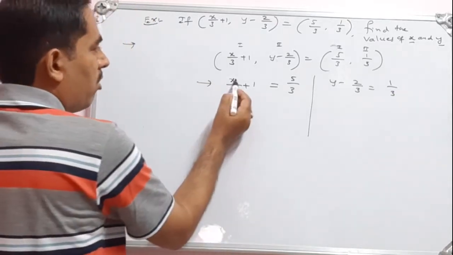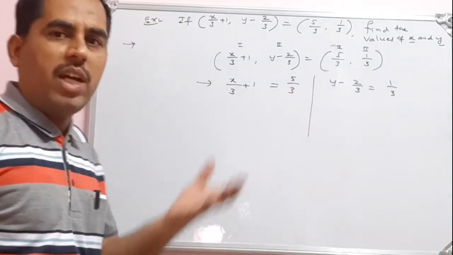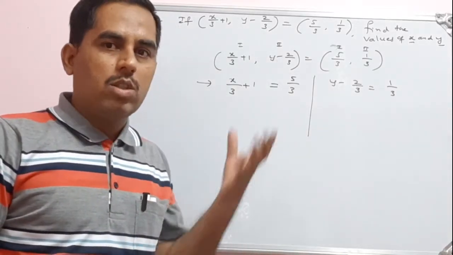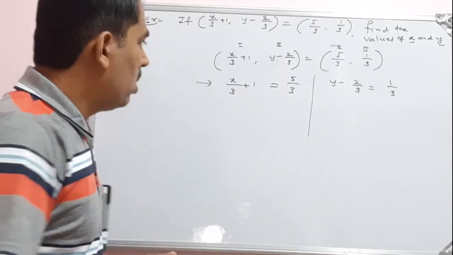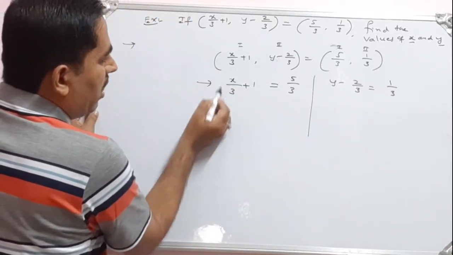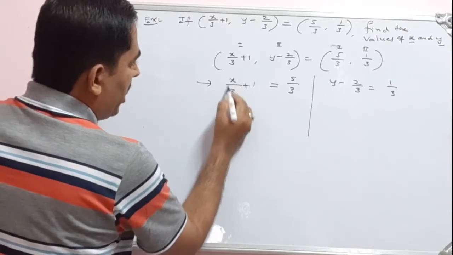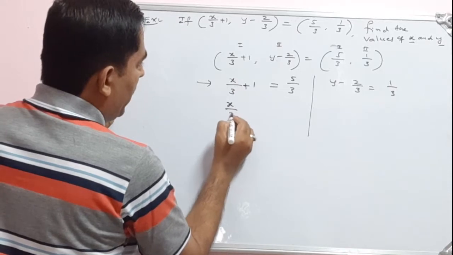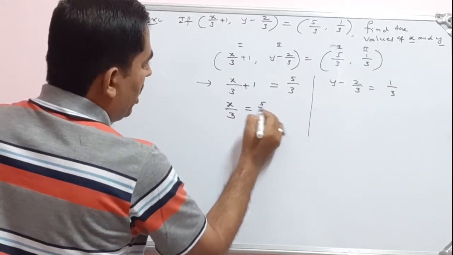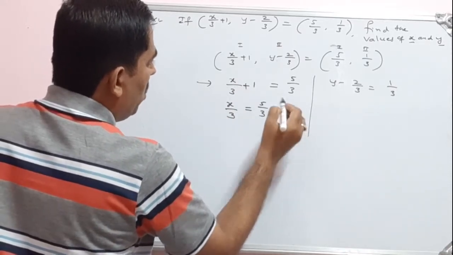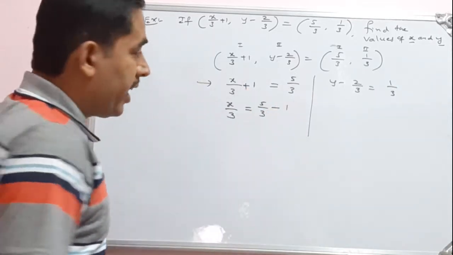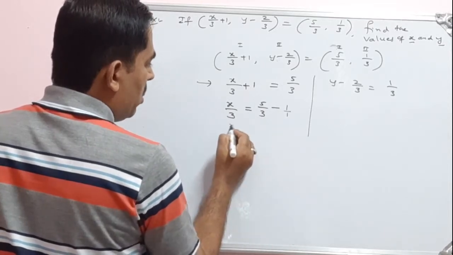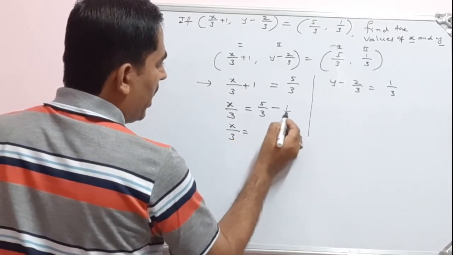Then you solve for x and y. We can solve here very easily. You can follow your own method. So let us solve for x and y here. First we have to separate this whole thing. So I will write x by 3 plus 1. So x by 3 is equal to, let us keep 5 by 3 as it is, and shift plus 1 to the right hand side. Plus 1 comes to the right hand side, it will be minus 1. So we could take this as 1. So x by 3 is equal to, so here, LCM.